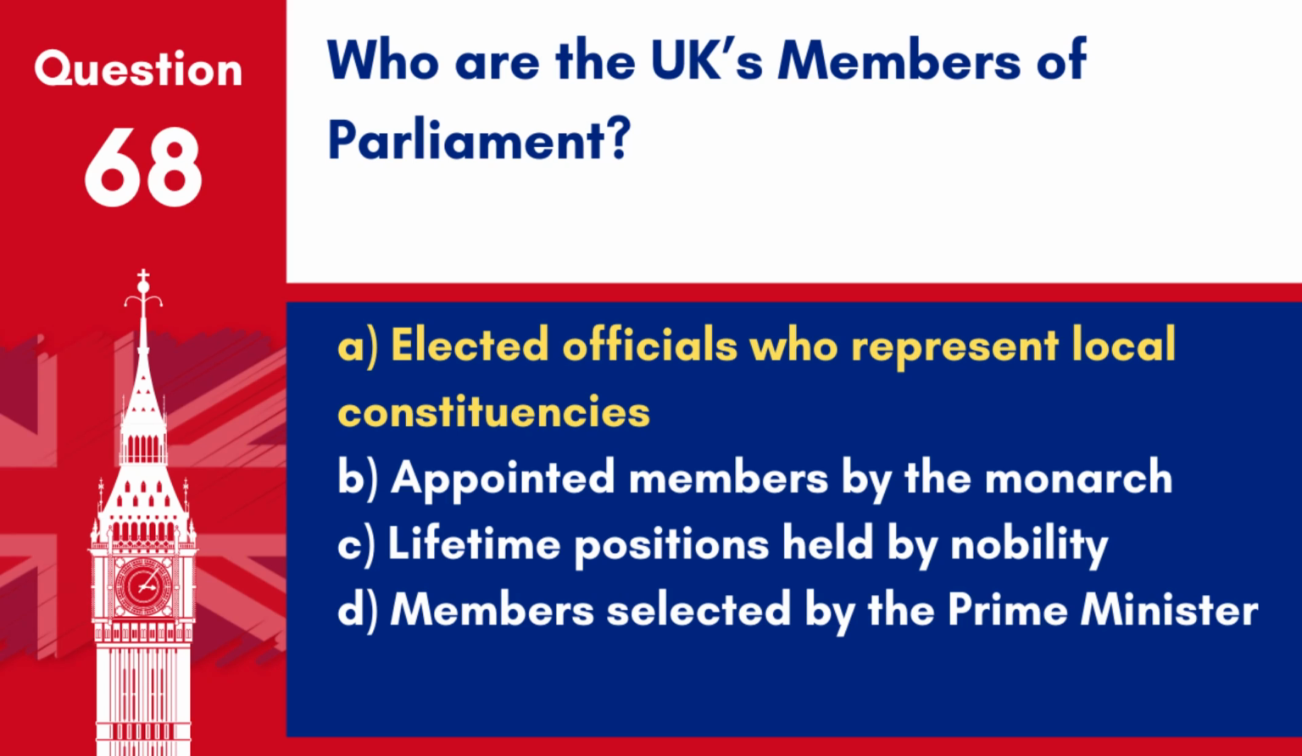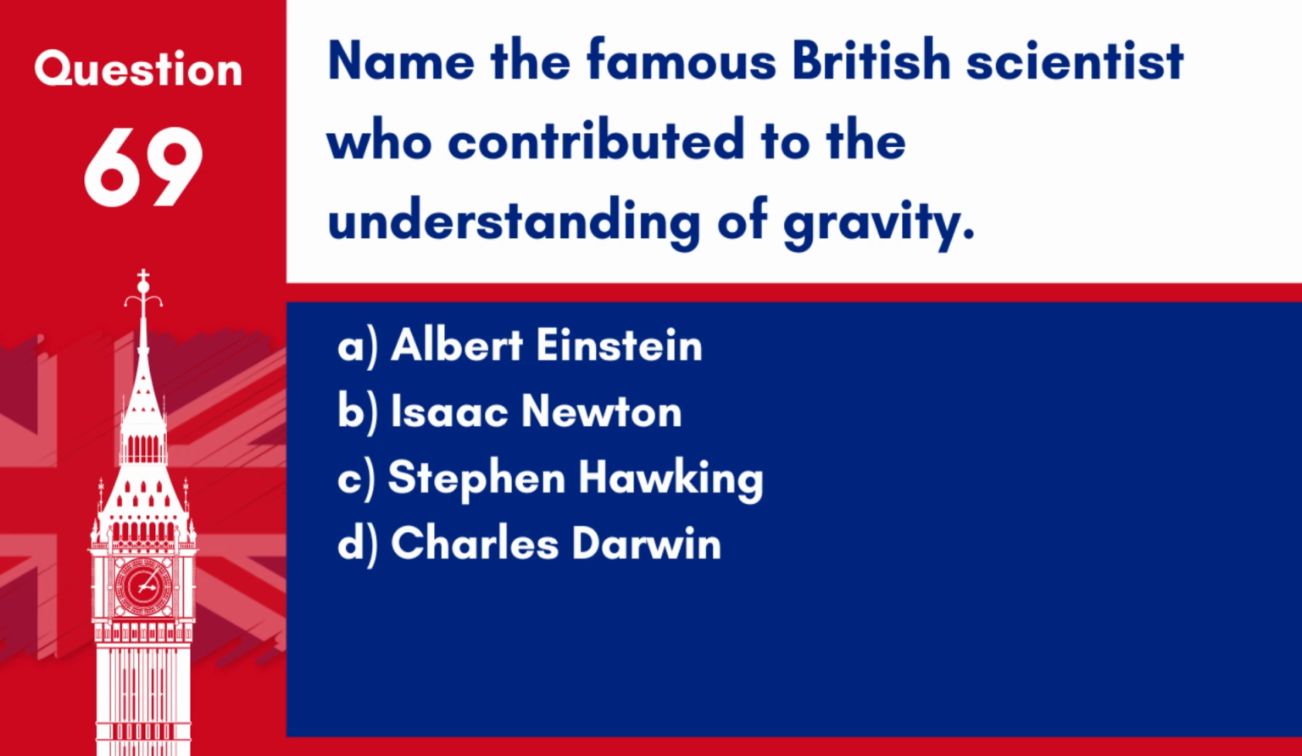Answer: A. Elected officials who represent local constituencies. Members of Parliament, MPs, in the UK are elected to represent the interests of the residents in their constituencies. Question 69. Name the famous British scientist who contributed to the understanding of gravity. A. Albert Einstein. B. Isaac Newton. C. Stephen Hawking. D. Charles Darwin.